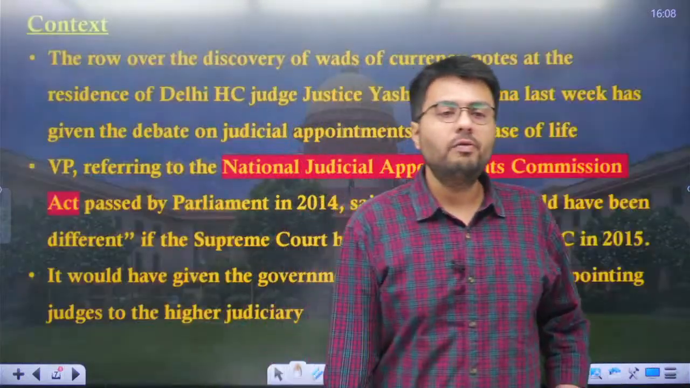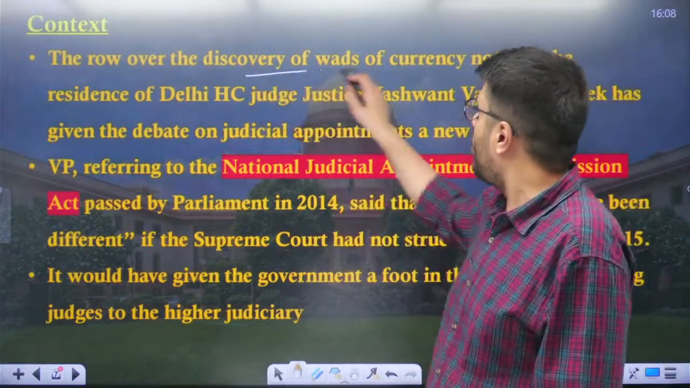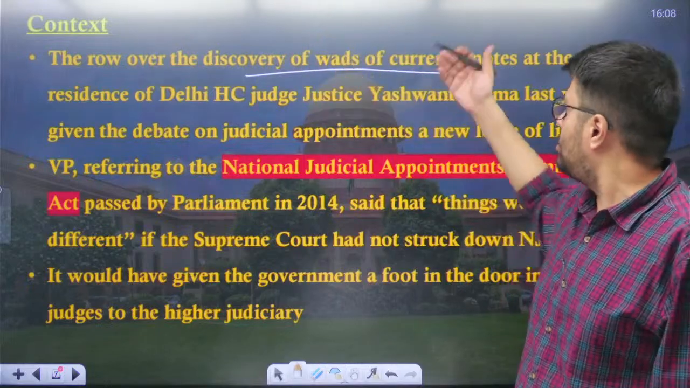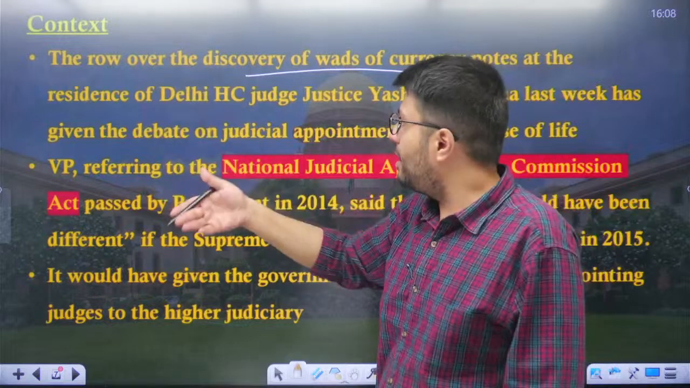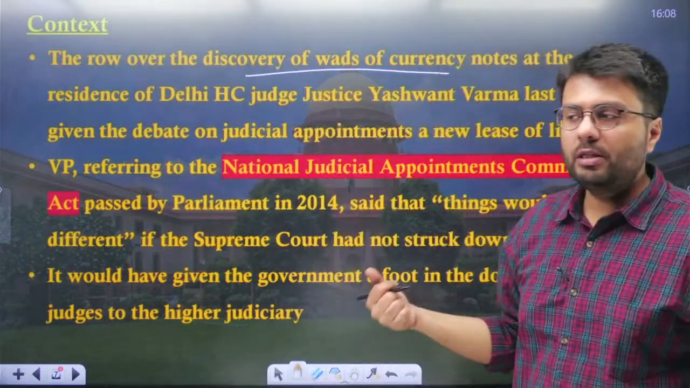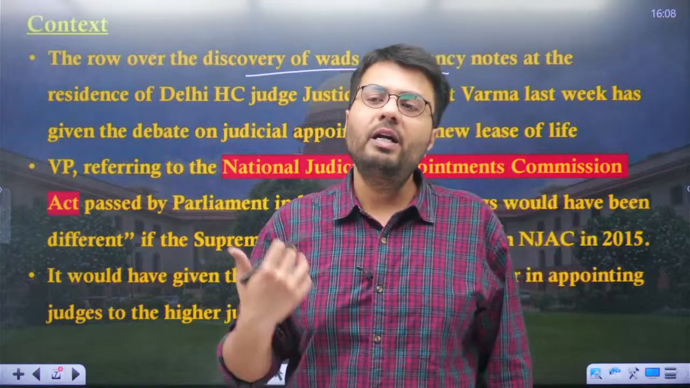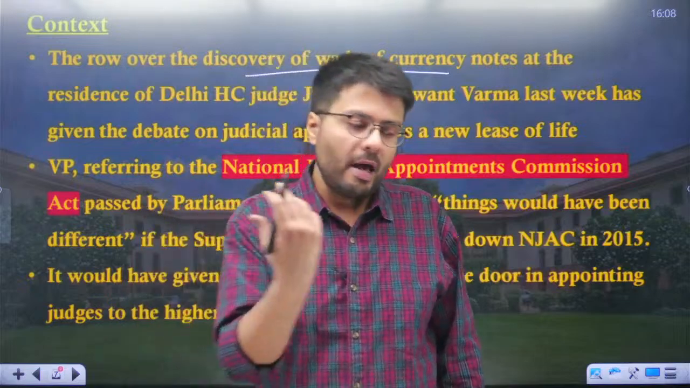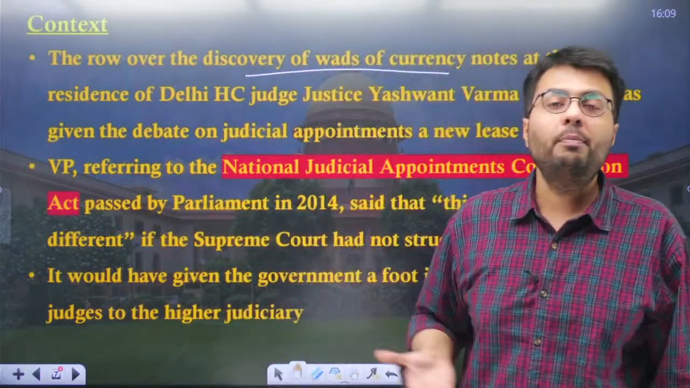Now, the context of this discussion is that recently we heard that there is a row over the discovery of wads of currency notes at the official residence of a Delhi High Court judge, Yashwant Verma, last week. Now, this has given rise to a debate that the judicial appointment process right now, which is overtaken by the collegium system, is in a way an opaque and less transparent system. So why not just have the judiciary responsible for appointment? Why not just take the help of the executive also?